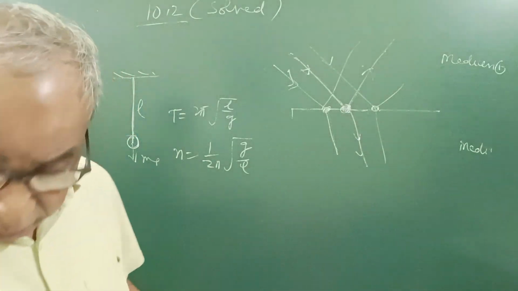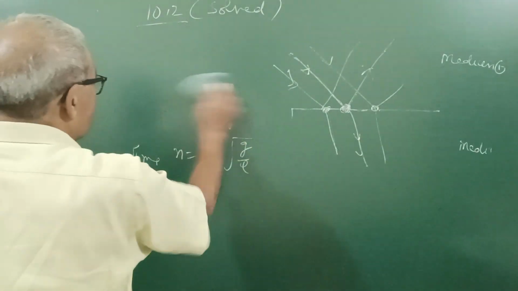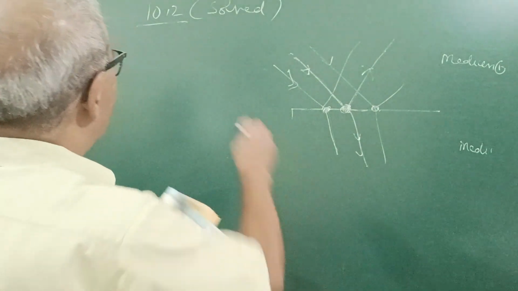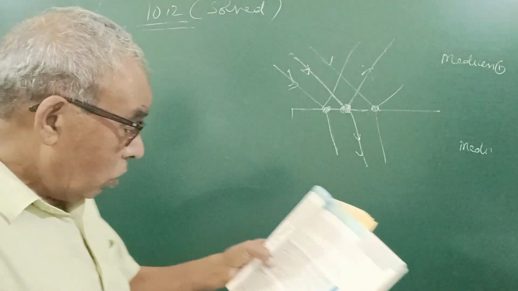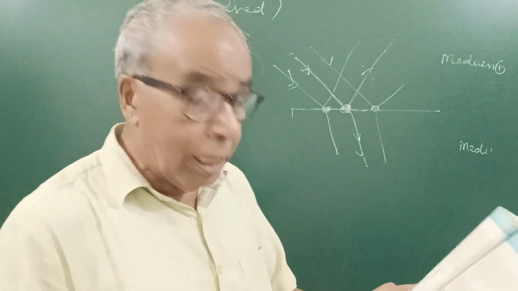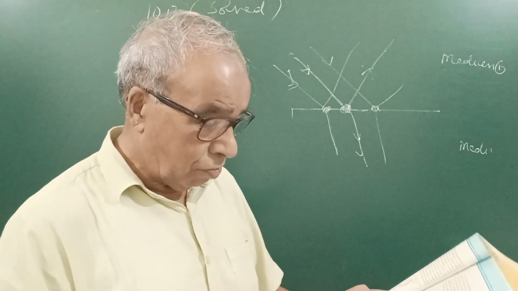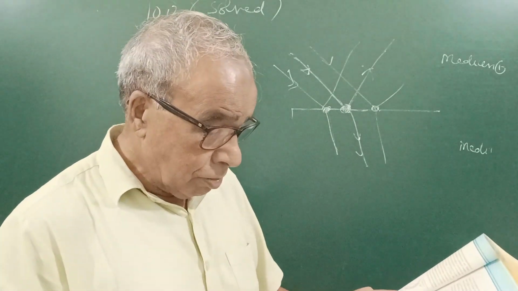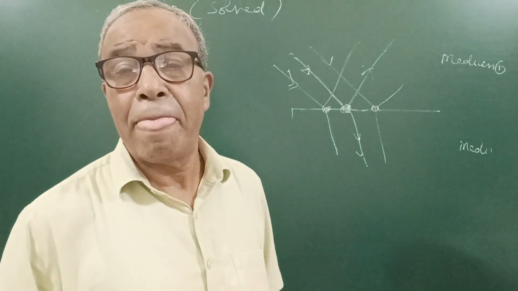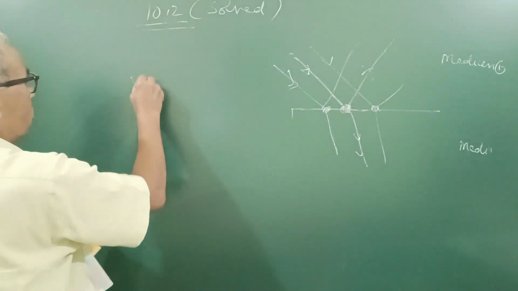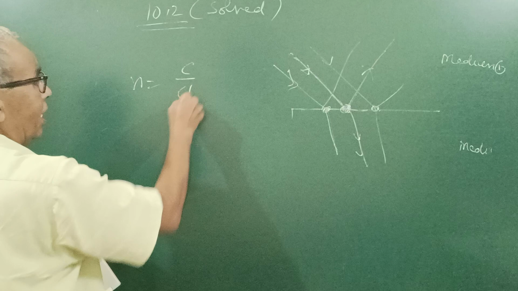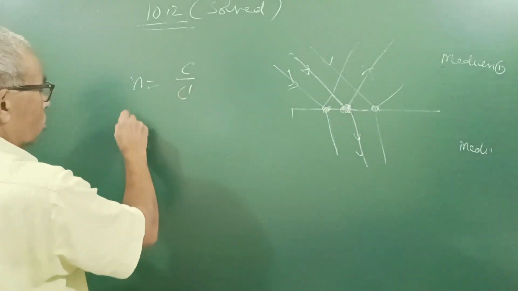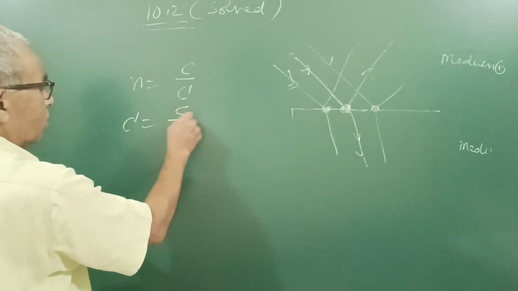Now, the second question is also not properly explained even in the NCERT book. It is example 10.2. When light travels from a rarer to a denser medium, the speed decreases. You know, n is equal to c upon c dash, where c is the speed of light in vacuum. So c dash is equal to c by n, so it decreases.